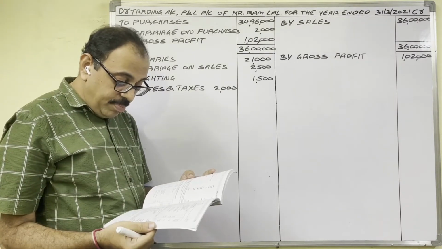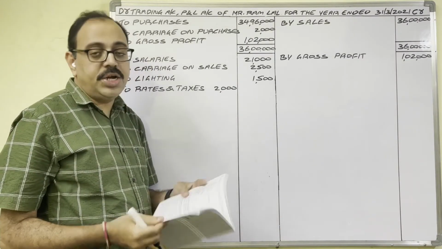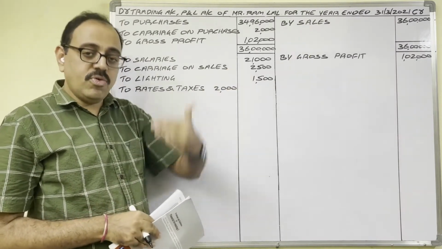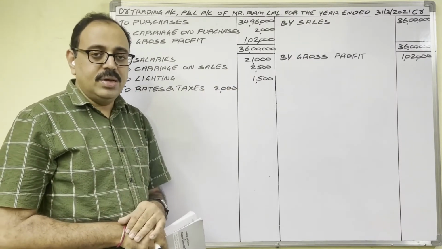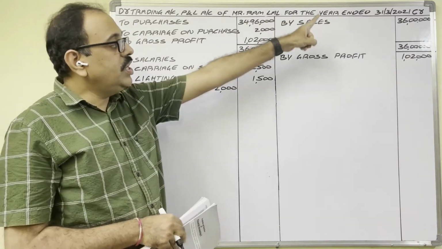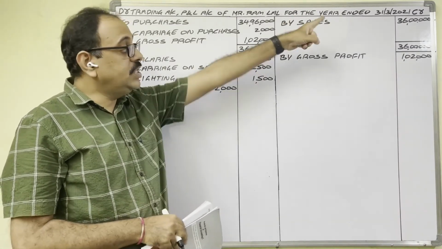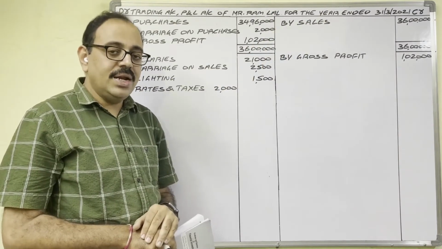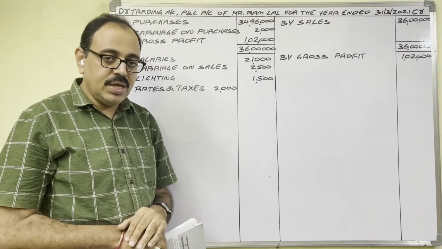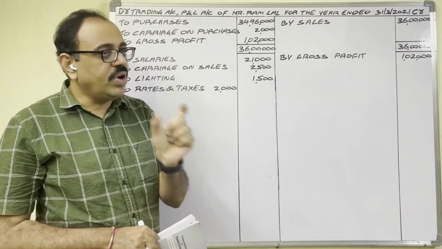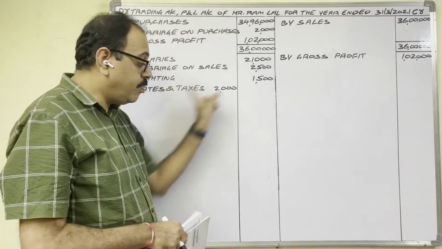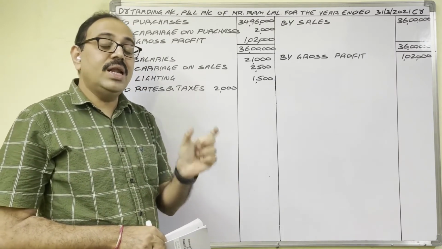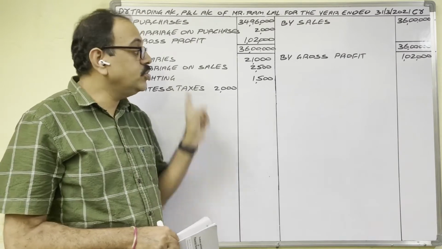Rates have been prepaid to the extent of 600 rupees. Prepaid expenditure means next year amount now we paid, in current year we paid. Current year is 2020-21, because last date of current year is 31st March 2021. So starting date is 1st April 2020. So for 2020-21, if you want to know profit or loss, only 2020-21 related expenses and incomes we have to show here.